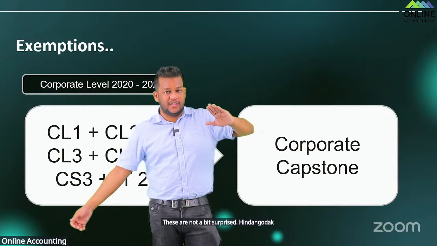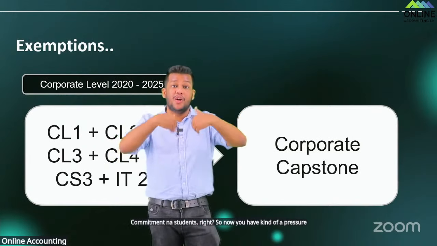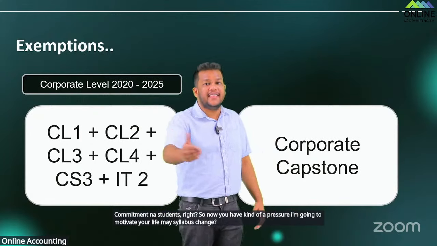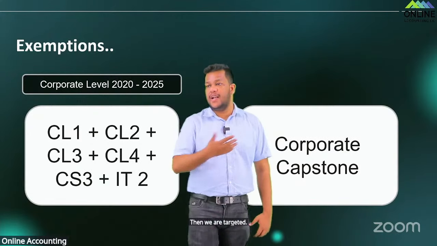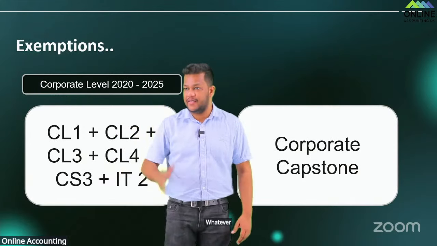Commitment is what students need, right? So now you have kind of a pressure. Because of that, you can be motivated, and because of this syllabus change you can do all 4 and pass. Now you have a target to achieve. For students doing corporate level, we say you attempt all. Whatever remains, you attempt. So